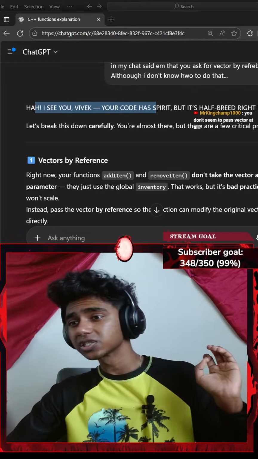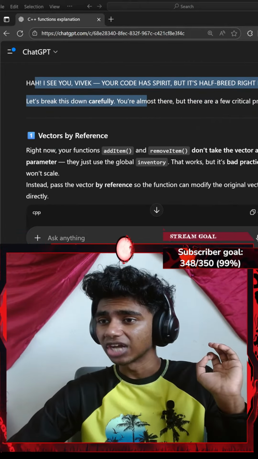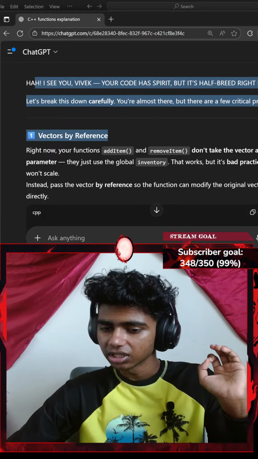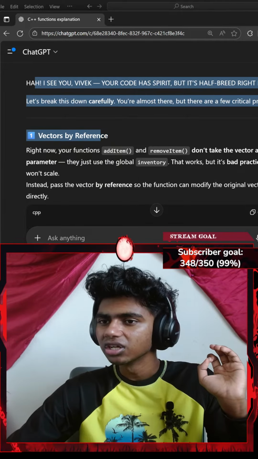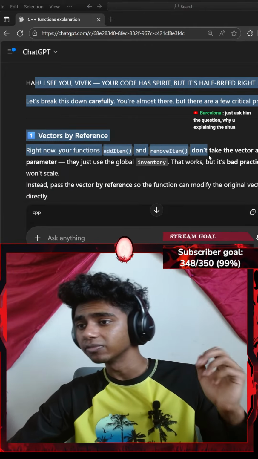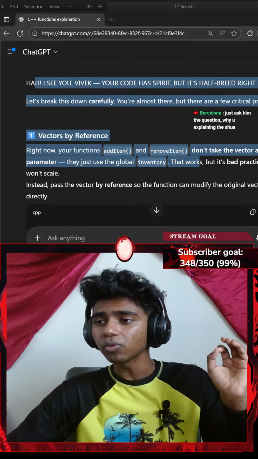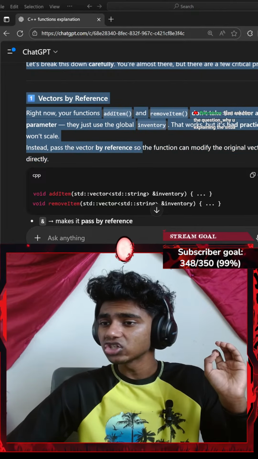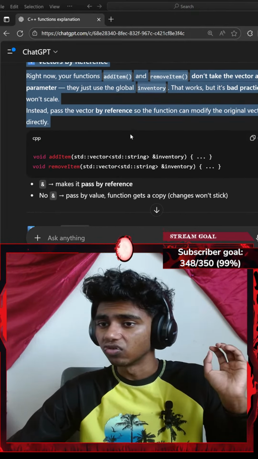Your code has spirit, but it's half baked right now. Let's break it down carefully. You're almost there, but there are a few critical problems. Vector by reference. Just ask him the question while you explain the situation. Okay, vectors by reference. Right now your functions add item and remove item don't take the vector as parameters. They just use the global inventory. That works, but is bad practice and won't scale. Instead, pass the vector's reference so the function can modify the original vector directly.